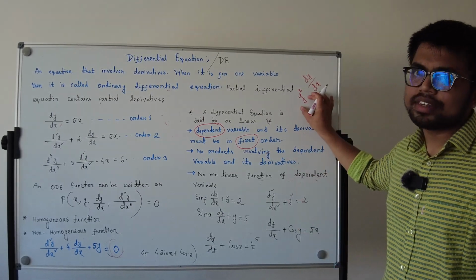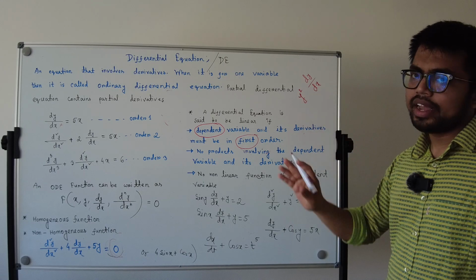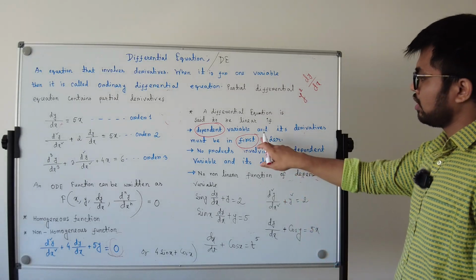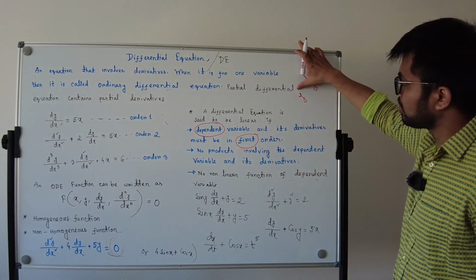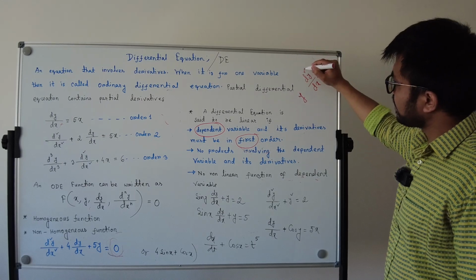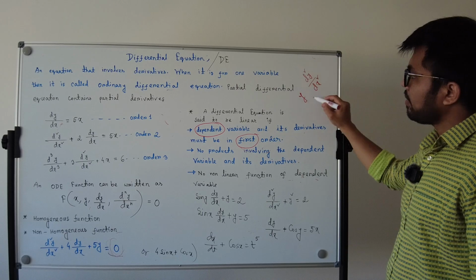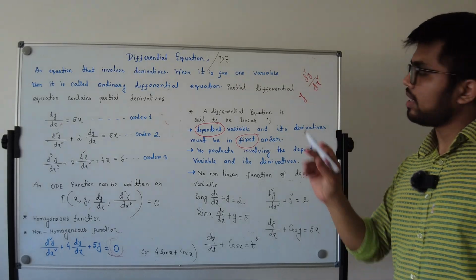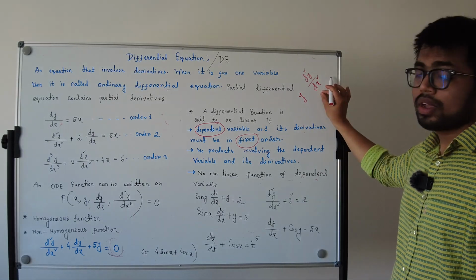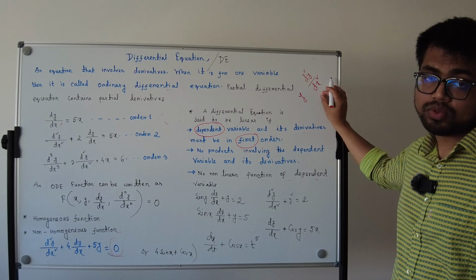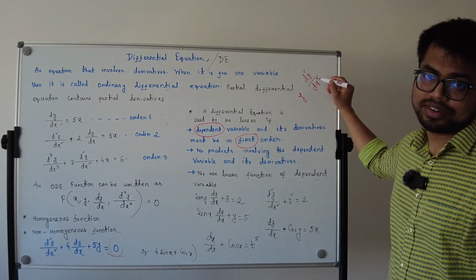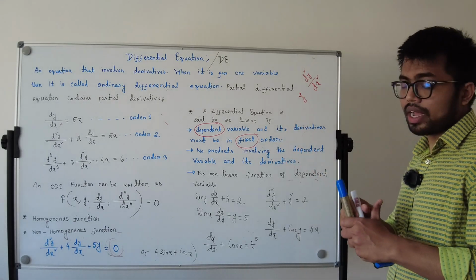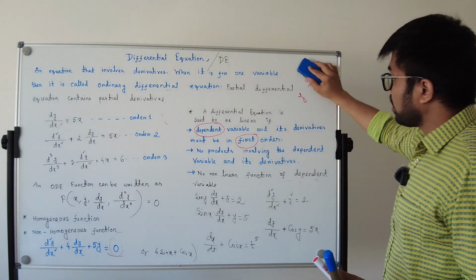If it exists in a differential equation, then it will not be a linear differential equation, because it should be in first order. If I write like this, if it exists in a differential equation, then it is not a linear differential equation. Because of why? Because there is a power. It should be first order. I think you understood what I am talking about.